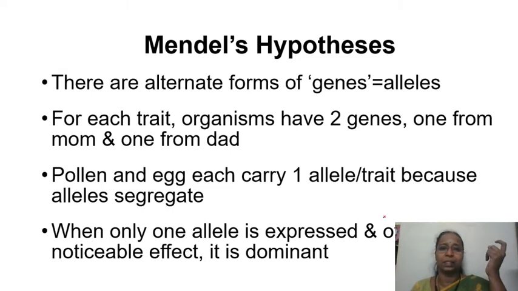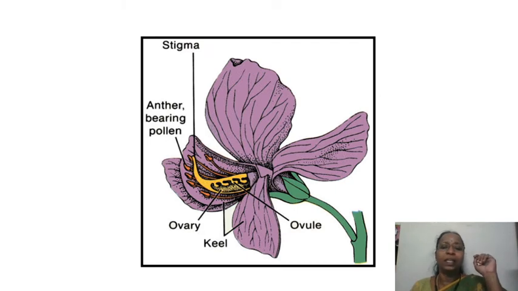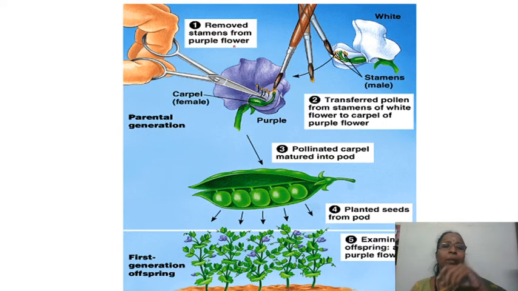When only 1 allele is expressed and the other doesn't have any noticeable effect, that is said to be the dominant characteristic. Now we will see this flower of Pisum sativum. You can see the standard Fabaceae flower here. You can see the stamens, the stigma here, ovaries here with the carpels, and these are the petals. Now the procedure, as I told you earlier: this was emasculated by removing the stamens.